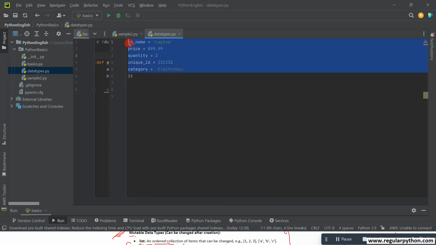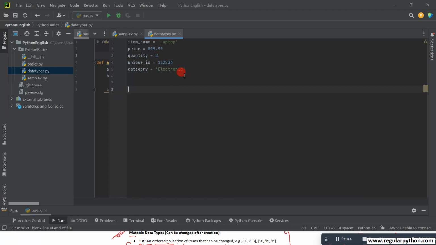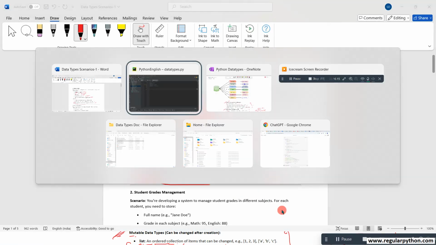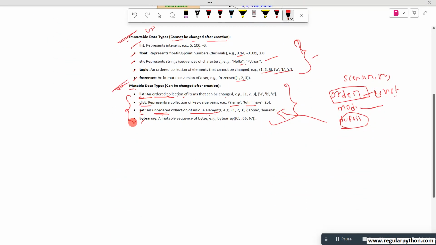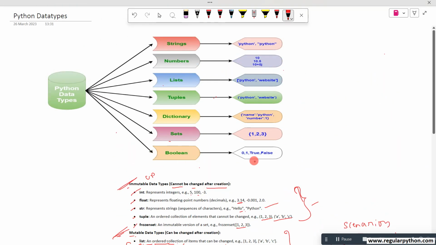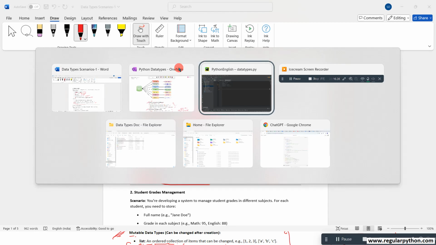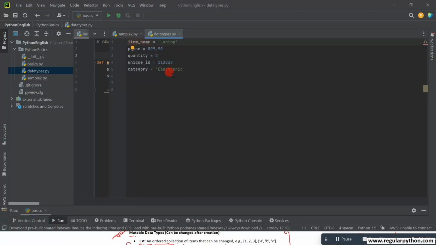So what do I have to do here? Here I have the data, individual. I want to make it a group. To make the group, what type of data do I have to select here? Now I have individual data, like strings and numbers. To make this data a group, like sequential data, I can select a list, tuple, dictionary, set, boolean, based on my requirement. Here I am going to select the list. Now take all this data into a list.